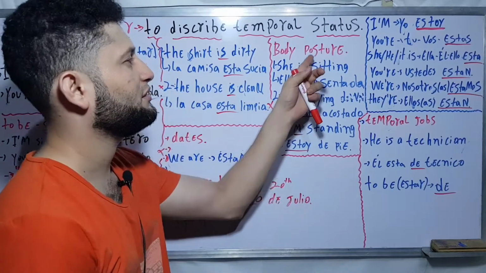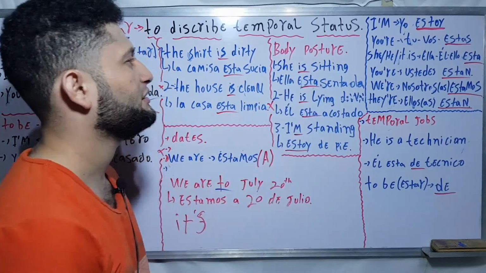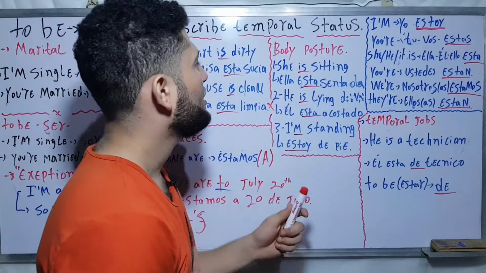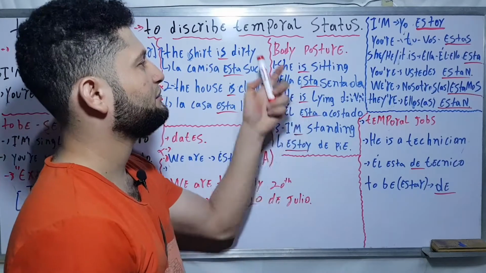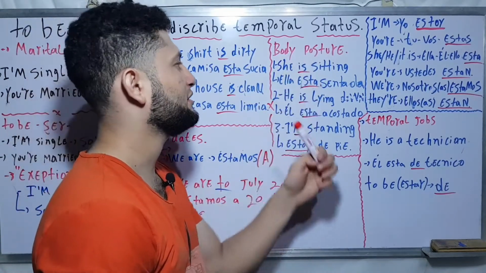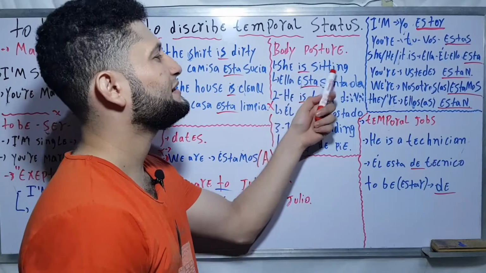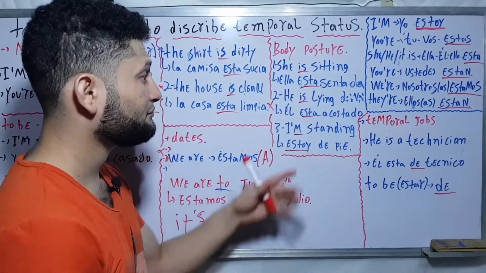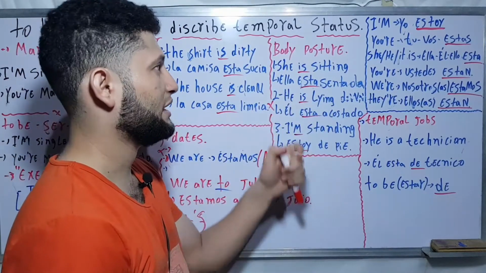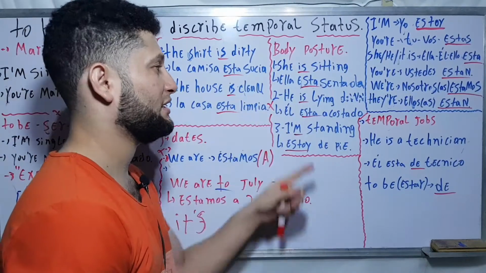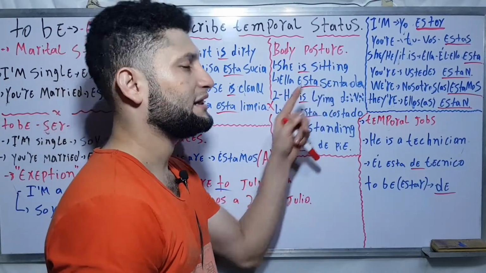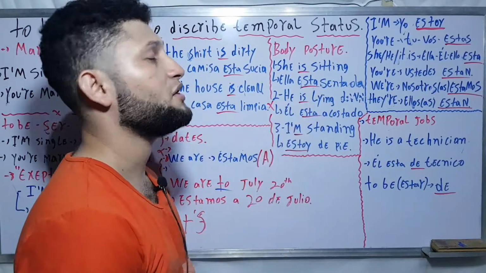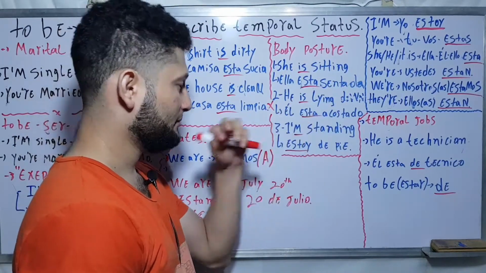Okay, now we have another one, body posture. Sorry about the pronunciation, maybe it's not the best one. The matter is for you to speak about it. So she is sitting: Ella está sentada. All the time, obviously, with the verb estar. She is sitting.